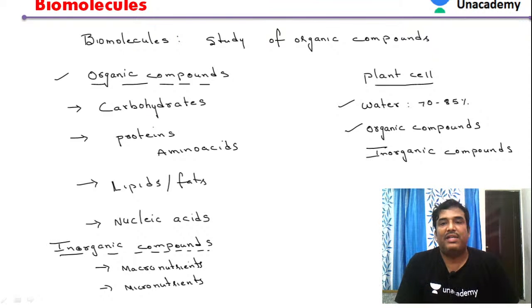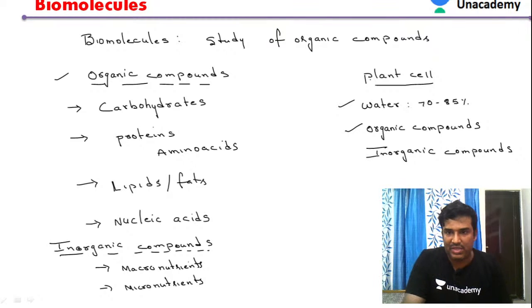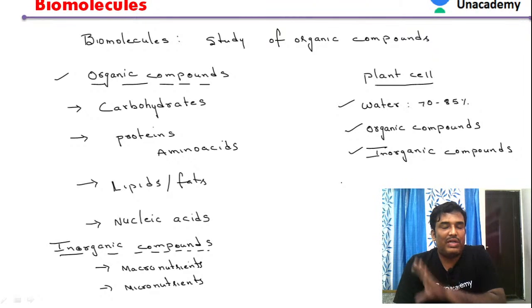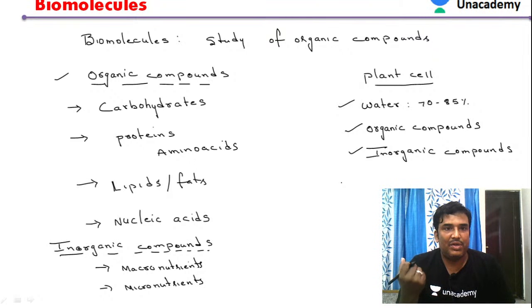The composition of a plant cell includes water, organic compounds and inorganic compounds. What is important to remember is that the amount of inorganic matter present is the least. Biomolecules involve the study of organic compounds, which include carbohydrates, proteins, amino acids, lipids and nucleic acids.